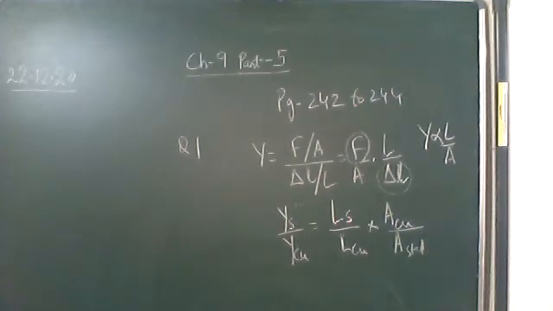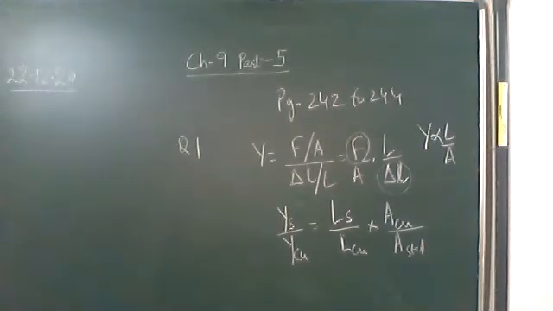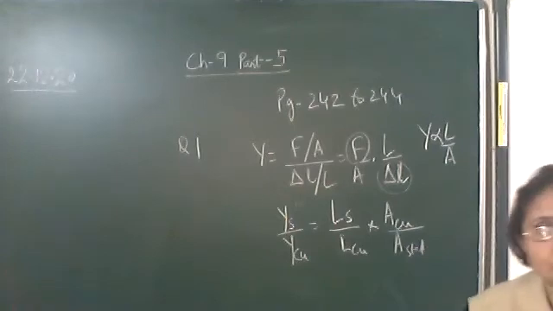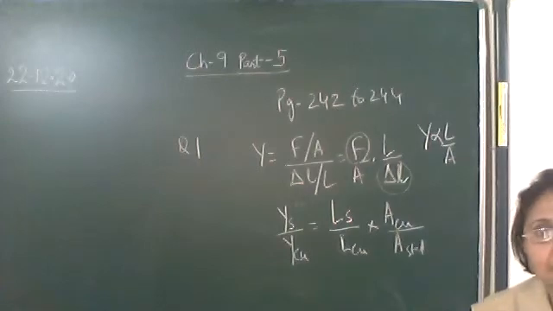As you can see here, at 150 into 10 raised to the power 6 Newton per meter square, which is the stress, the strain is 0.002. From that triangle you can note down the values. So stress upon strain, that is 150 into 10 raised to power 6 divided by 0.002. You will get the Young's modulus.